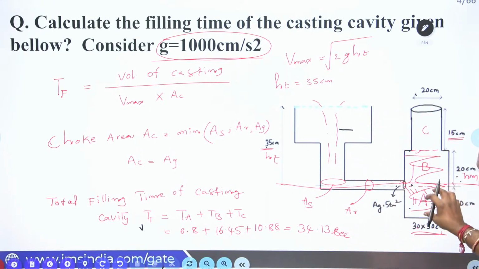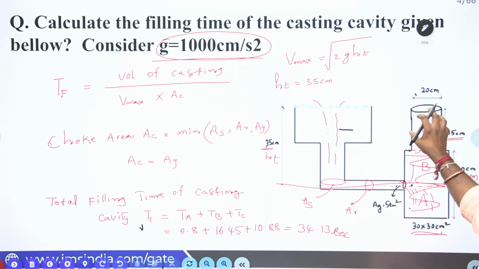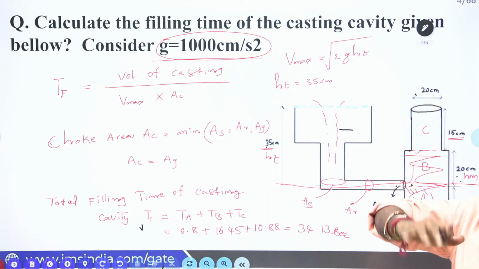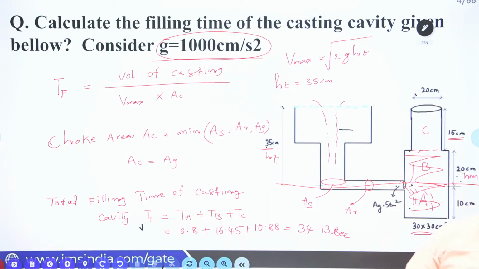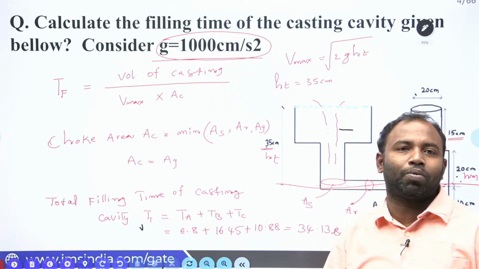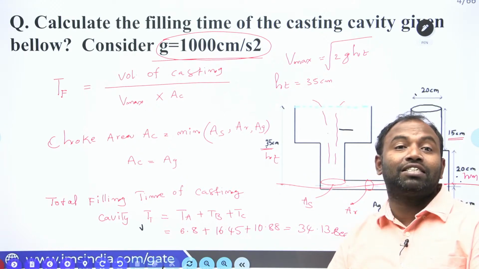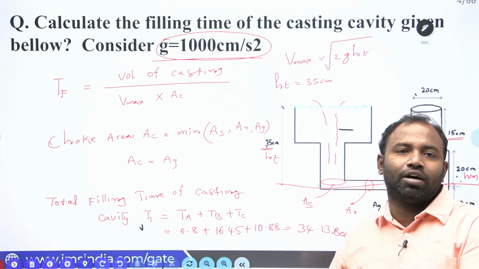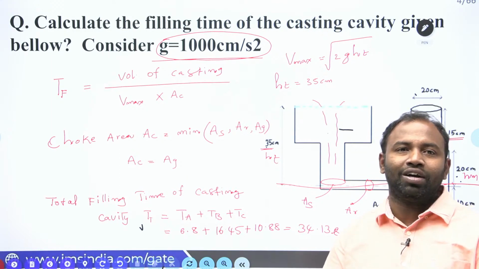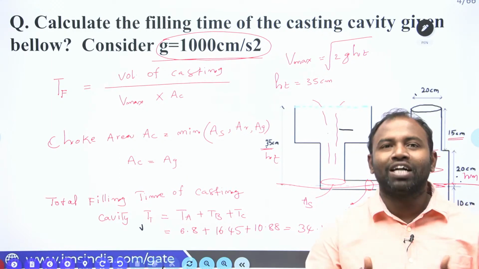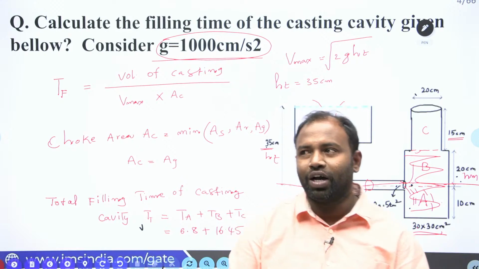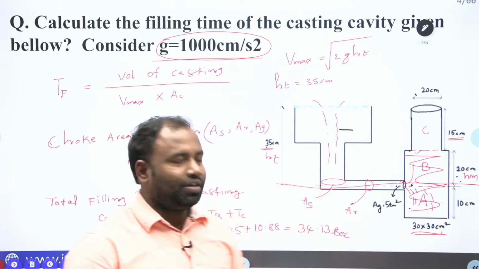I kept one square, one rectangular, one cylindrical in one particular problem. If you solve these kinds of questions, you will definitely boost your confidence level in production, especially in casting filling time calculations. Hope you understand the question, guys. Now let us go for the next question.